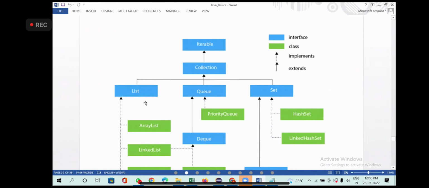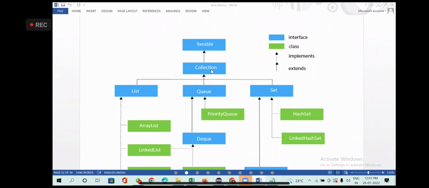The first one is the interface Iterable. Iterable has so many methods, don't think it has only one method. Just to make it simple to understand, I am giving only one method. Now Iterable is having one method. Collection is an interface extending the Iterable. So method 1 comes from Iterable to Collection.